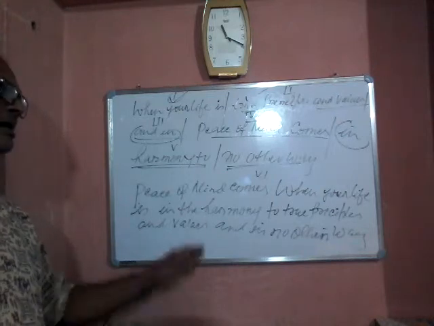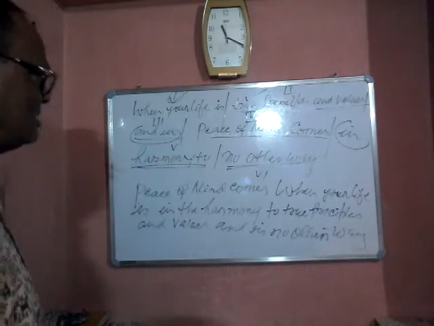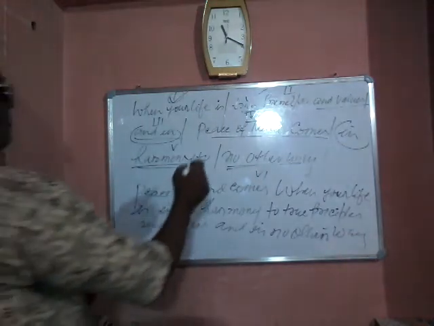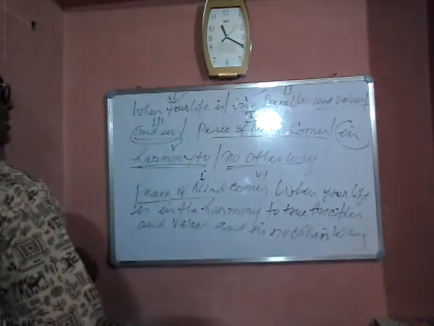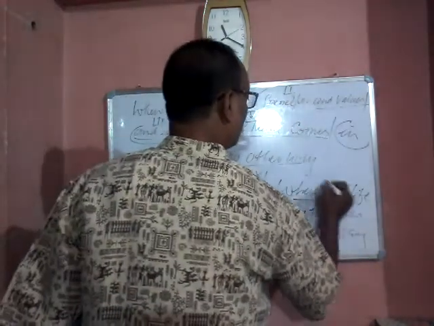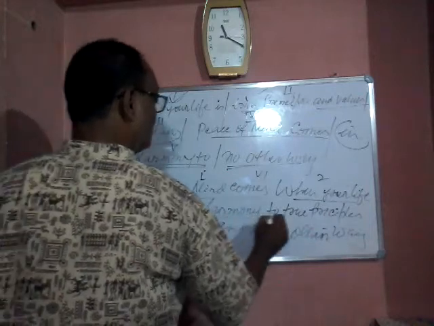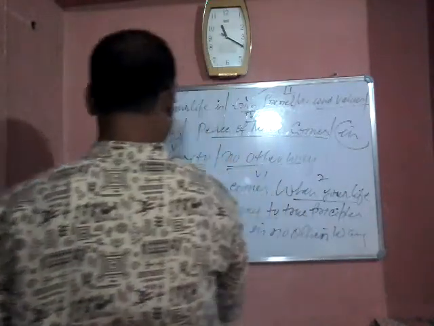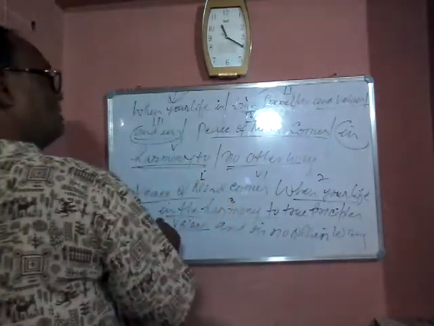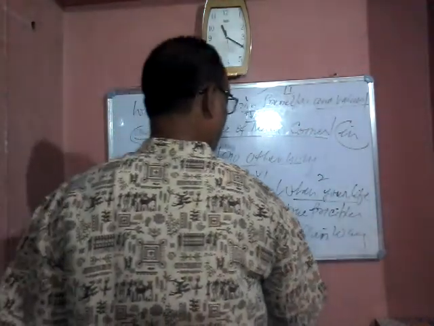Now read the numbers of the phrases. As there are six phrases, there should be six phrases in your sentence. Peace of mind, number 1. When your life is, number 2. Life is in harmony, number 3. Then true principles and values, that is 4th. And in, 5th. No other way, that is 6th.